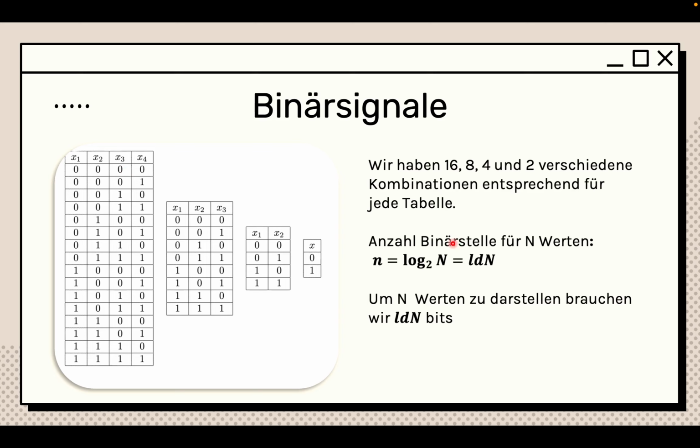If you want to know how many binary slots we need for a given number of values, we count our values. Here we have 8. So if you write log 2 of 8, you get 3, meaning you need 3 binary states to create this table. That's pretty much it. Remember, this formula is important.